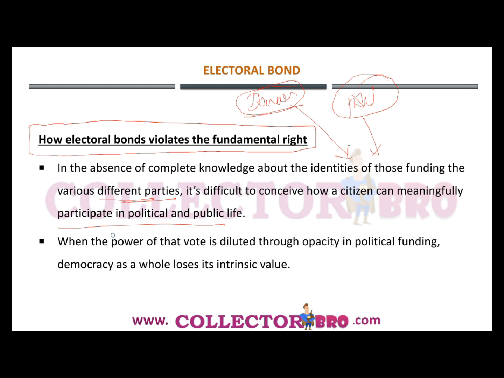So without transparency and without knowledge of these two factors, the voters cannot make the right choice, and it is difficult to conceive how citizens can meaningfully participate in political decision making or elect a party that has a righteous stand.